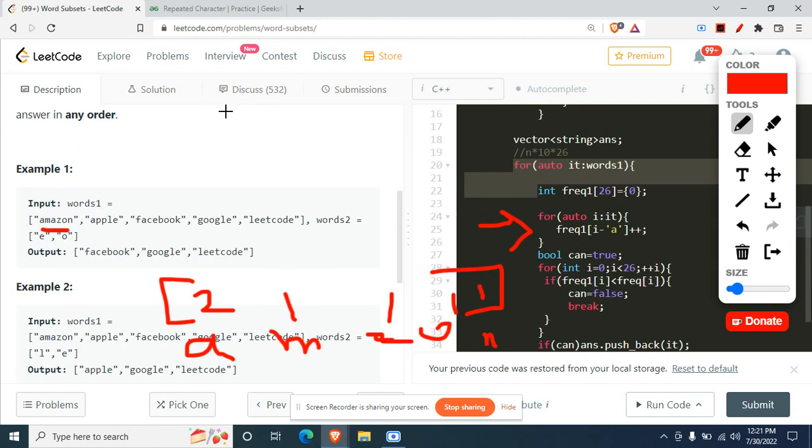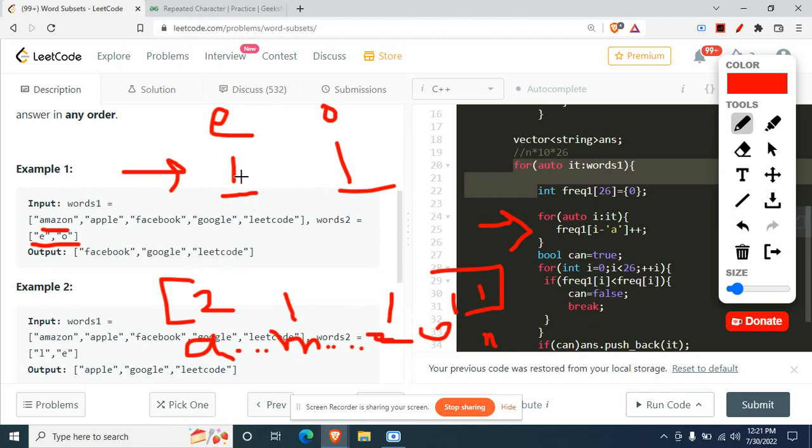Okay. And in words 2, what are the frequencies that were updated? Taking this input only, that is E and O are marked as 1 and 1 according to the frequencies. Now, what are we doing in the next part? We'll be checking the frequency array, right here, whatever the frequency is. We need E one time and O one time, right? So mind you, in this frequency array, A, B, C, D, many other things are there also, right? But their frequency right now is 0.